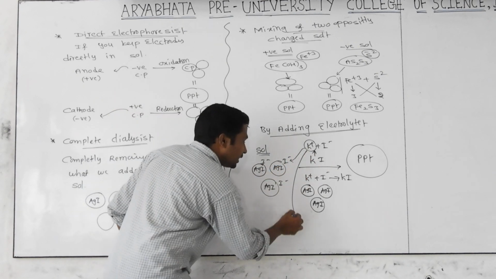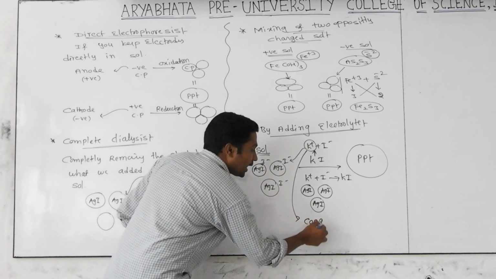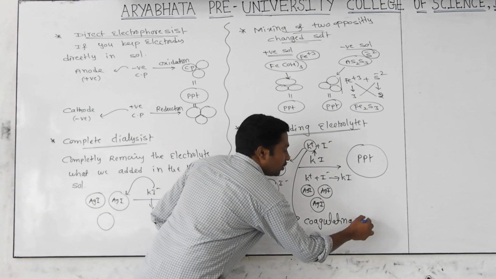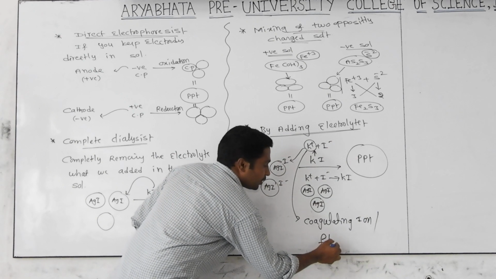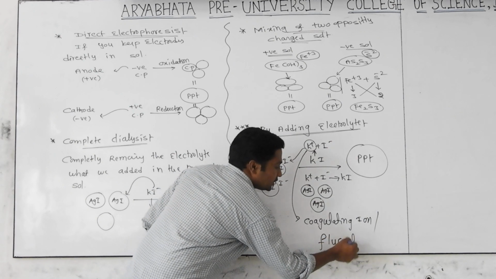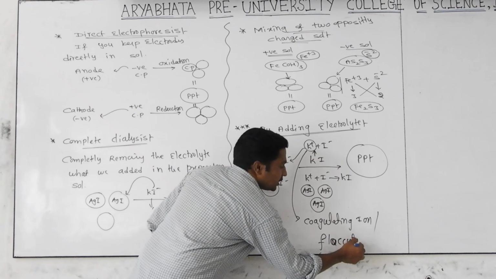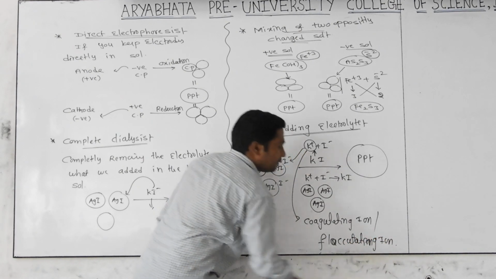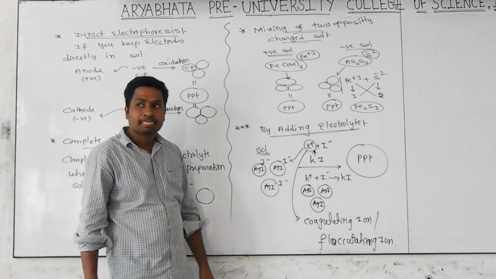That K plus particle we call the coagulating ion, also called the flocculation ion or flocculating ion. Are you getting it? What is the definition of the coagulating ion?